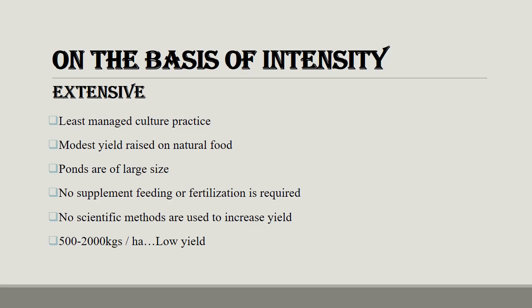Ponds are of large size. No supplement feeding or fertilization is required. No scientific methods are used to increase yield. The yield is low, 500 to 2000 kg per hectare.